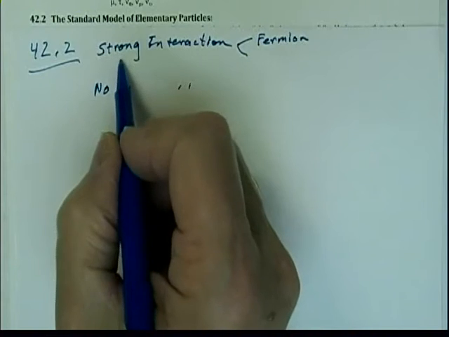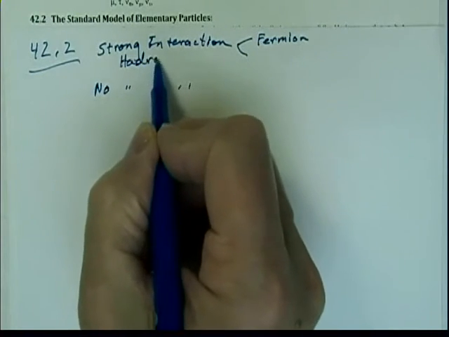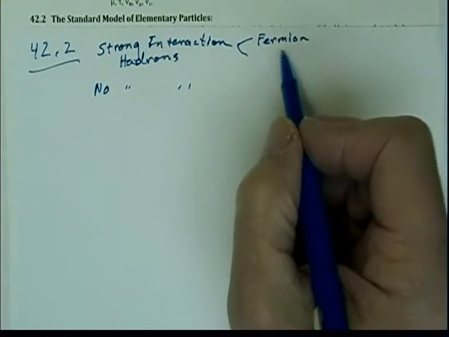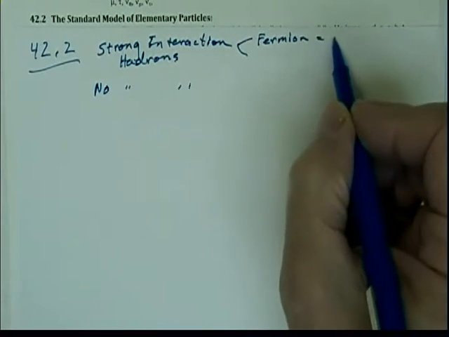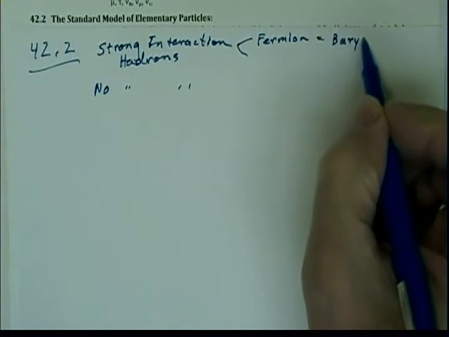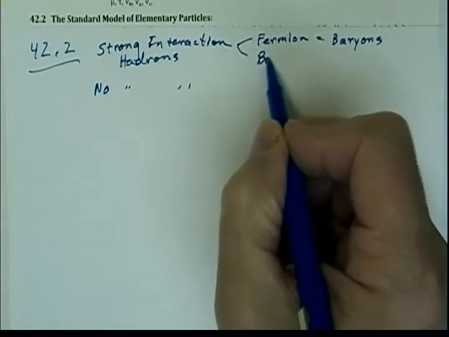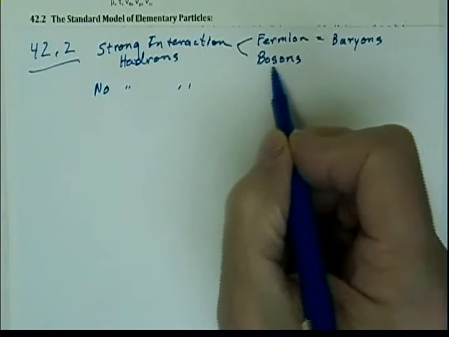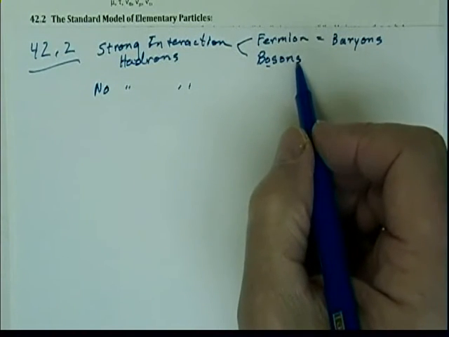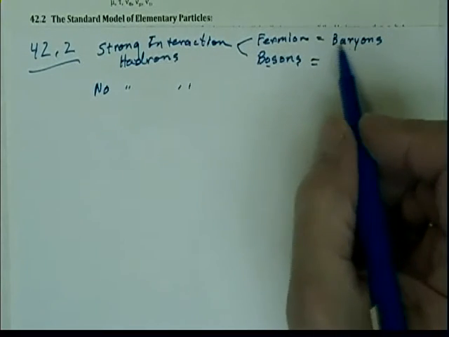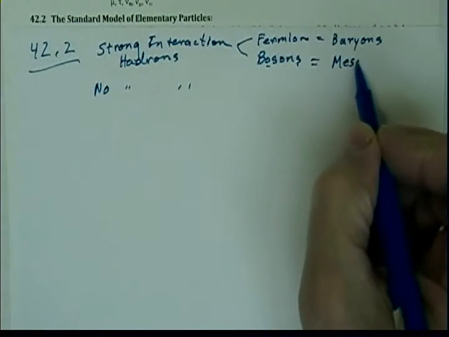Incidentally, the strongly interacting particles are called hadrons, and they can be either fermions, which means that they're baryons, or they can be bosons, which means that they have a spin of 0, 1, 2, 3. These are half integral spin, in which case it means that they are mesons.